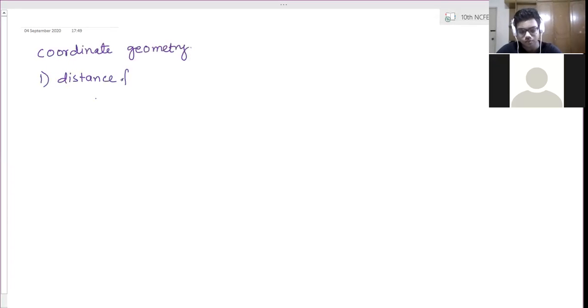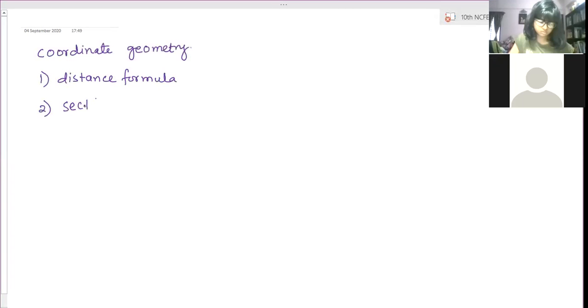Earlier it was three parts, now there are only two parts. One is the distance formula and the second is the section formula. In this part there are no graphs, only solving questions. So first we are starting with the distance formula.